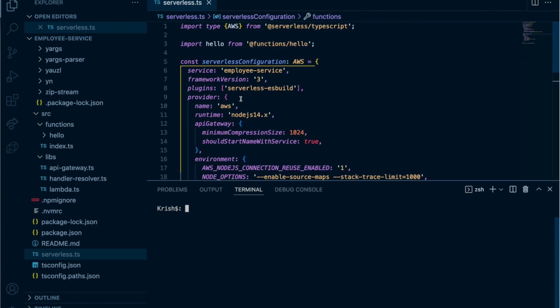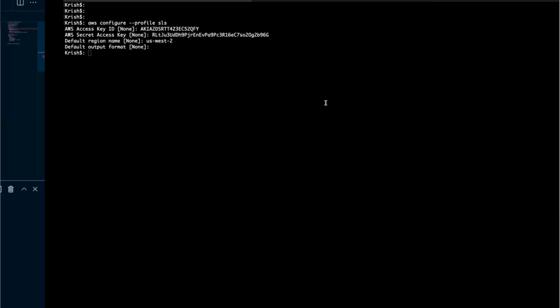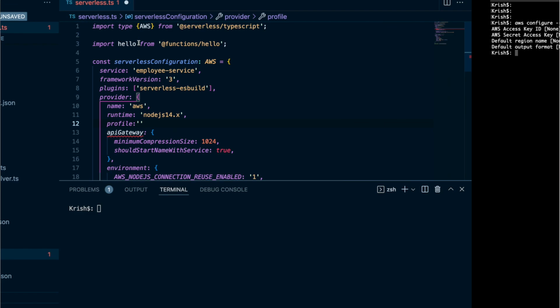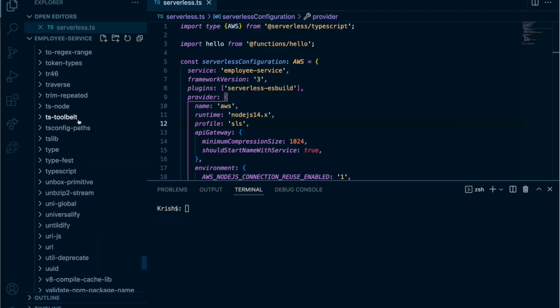Let's go back here, and we can configure the profile. Right, so profile name is, what was the profile I gave here? SLS. Right, the profile name is SLS. Okay. So now when I give the deploy command, serverless will use this SLS profile in order to deploy this project, right? So now let's go and create a